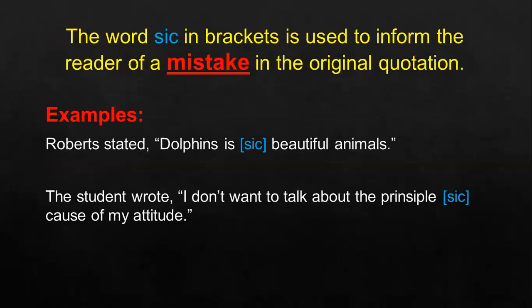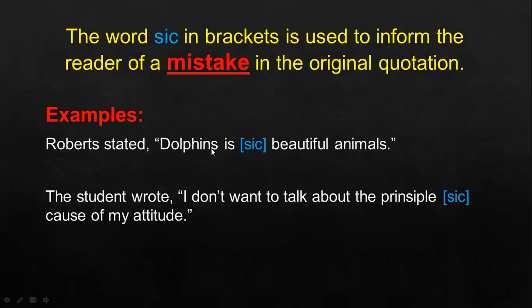The second one: if you're quoting someone's words and there is a mistake in this quote, you have to add [sic], S-I-C, between brackets to show the readers that there is a mistake in this part. So SIC is not a part of the original quote. It's just a sign that you put to tell the reader that there is a mistake here.